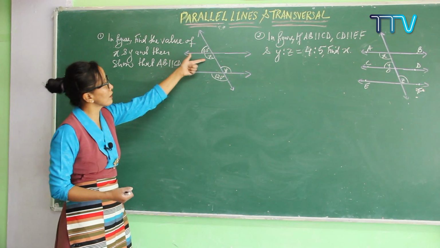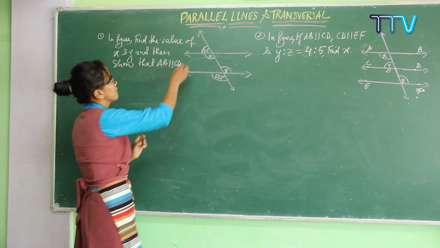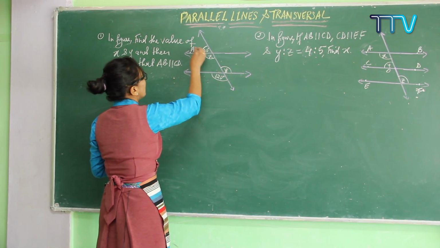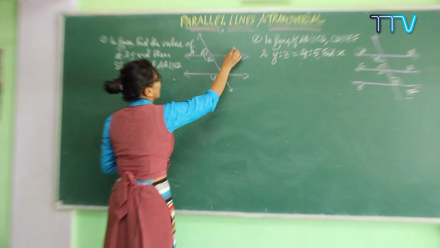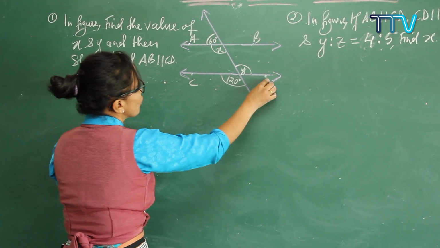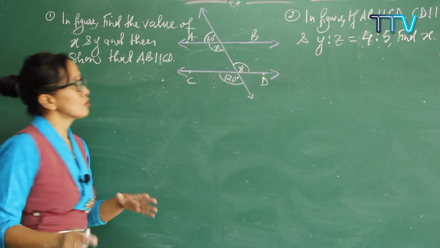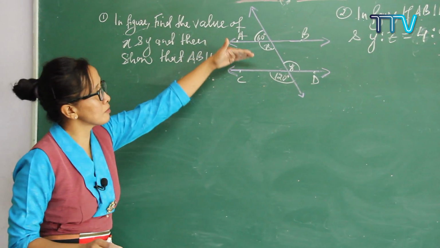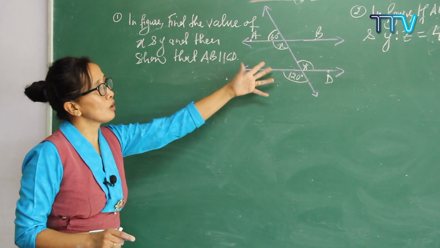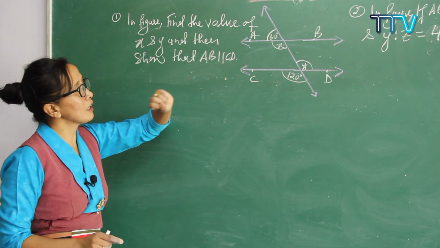Find the value of x and y, and then show that AB is parallel to CD. So we don't know whether AB is parallel to CD, so we cannot use the parallel lines properties. We can directly use another way.